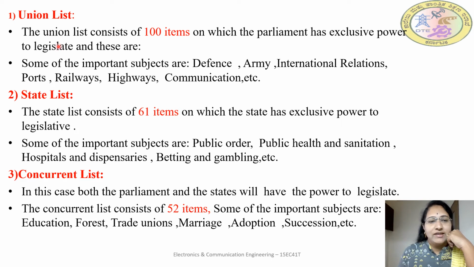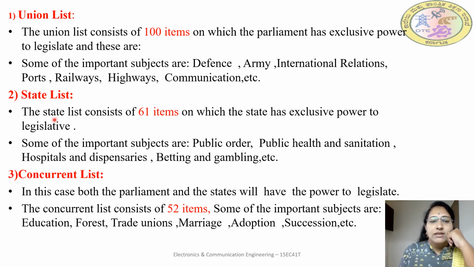Okay, let us take it in detail. The union list consists of 100 items on which the parliament has exclusive power to legislate, and these are very important: defense, army, international relations, sports, railways, highways, communication, etc. So like this you will have 100 items in the union list, where only the central government has the power to make laws on these items.